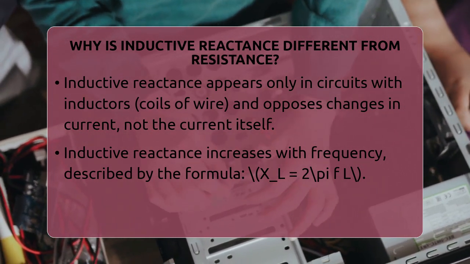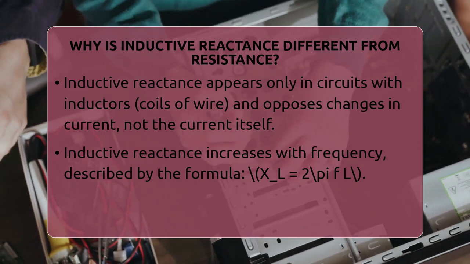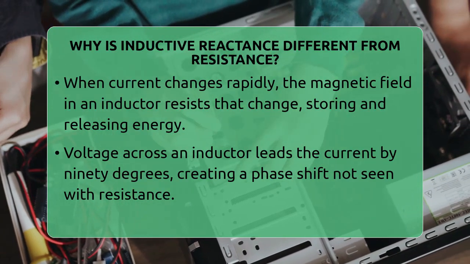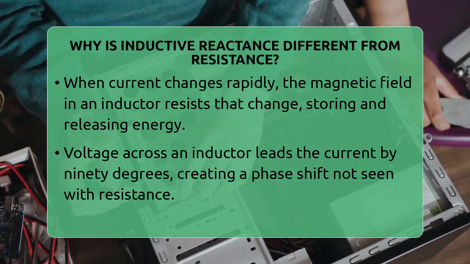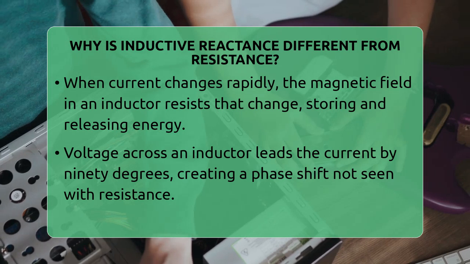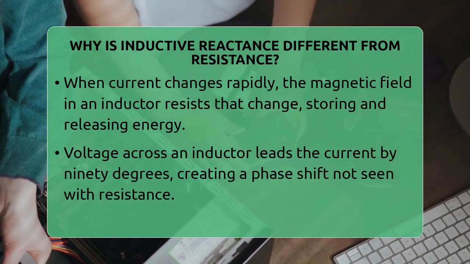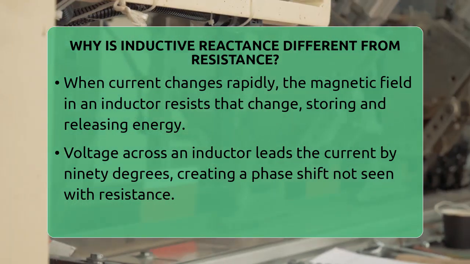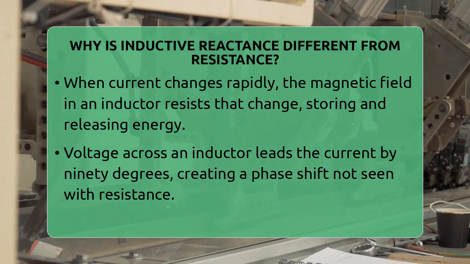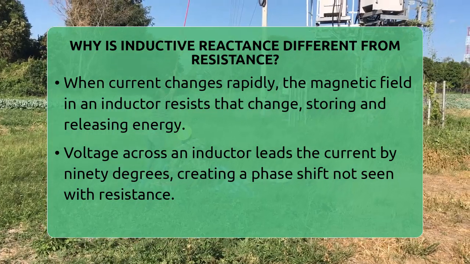Another key difference is how voltage and current relate in each case. In a resistor, voltage and current are in phase, meaning they reach their peaks at the same time. But in an inductor, the voltage leads the current by 90 degrees. This phase shift means the maximum voltage occurs before the maximum current. This phase difference is a clear sign of reactance and does not happen with pure resistance.